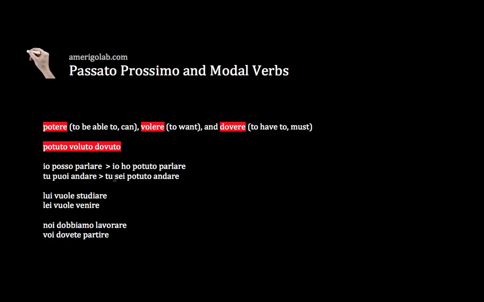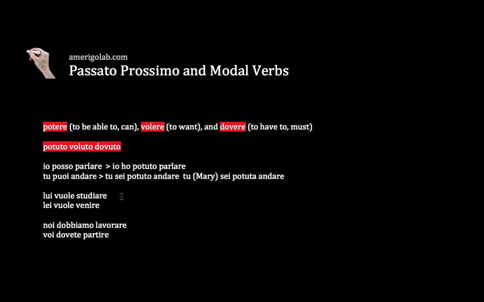Now, with tu, we pretend that tu is singular masculine, but let's pretend that this tu is not masculine, but feminine. We are talking to Mary. So what will the result be? It won't be potuto, but it will be tu sei potuta andare, since, as I said, we pretend this tu is Mary, feminine and singular.